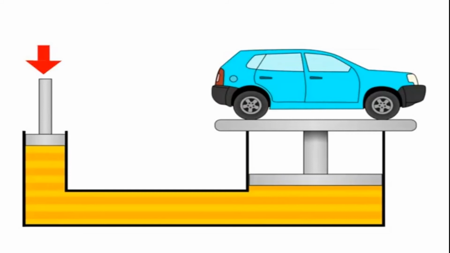What do we do? We just press the piston on the left side. Because of the pressure, what will happen? The liquid moves down and moves to the right side. Because of the pressure given on the left side, the car which is placed on the right side will rise up, children. So what we can say,